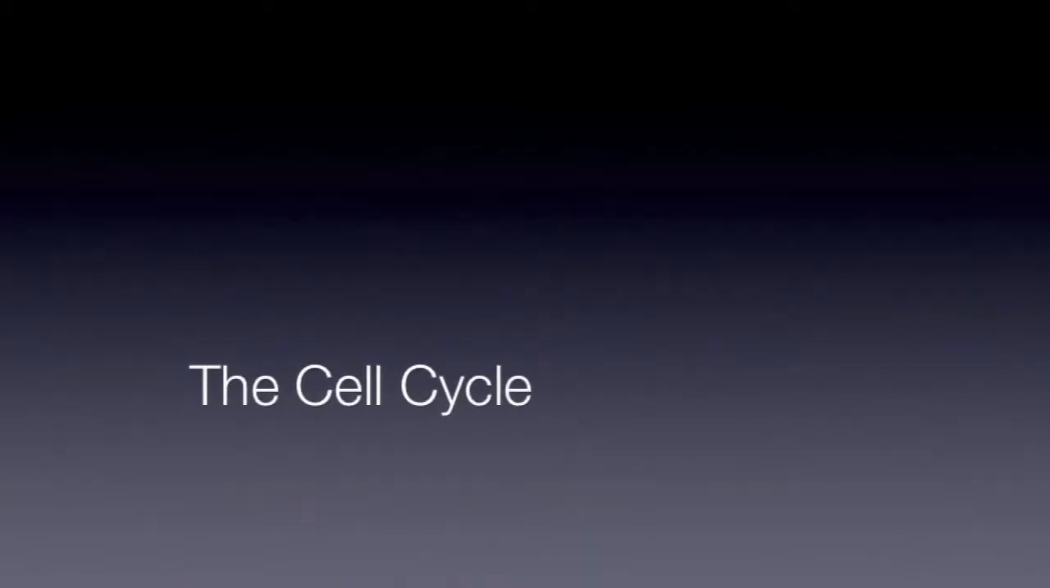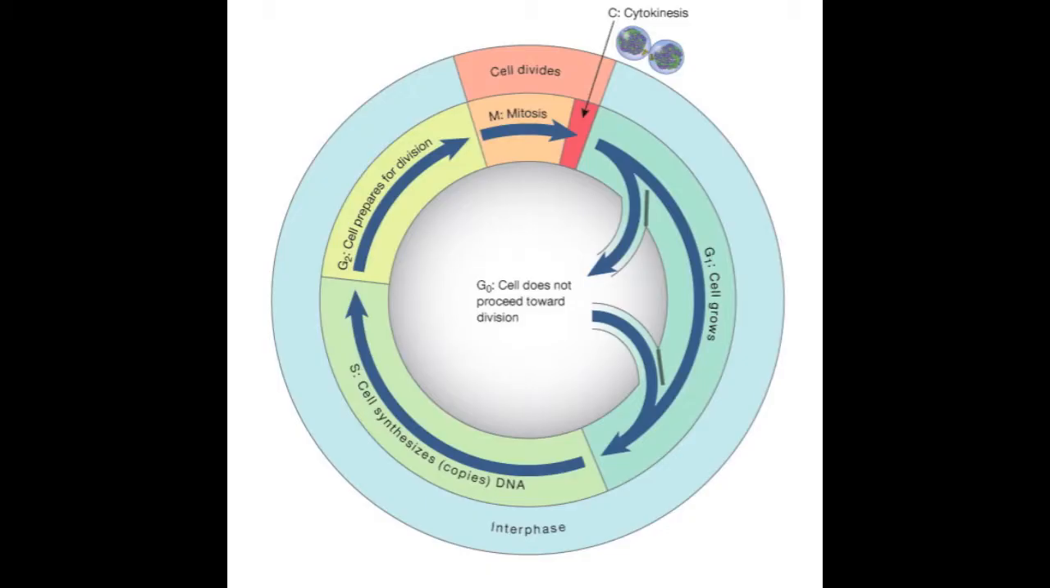The cell cycle consists of two major components, interphase and mitosis. Interphase is a period of cell growth and preparation for eventual cell division. Interphase consists of three subphases: G1, in which a cell grows; S, in which a cell replicates its genetic material; and G2, in which a cell prepares for cell division.